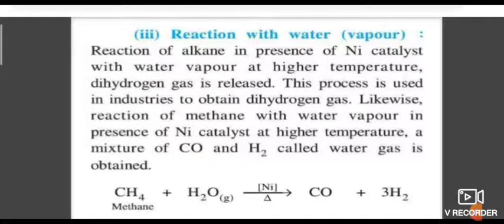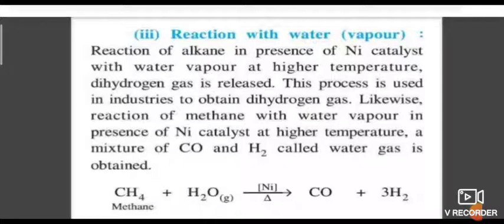Next, pyrolysis or cracking. When higher alkanes are heated at higher temperature, they decompose to give smaller fragments like lower alkanes, which is called pyrolysis. So dodecane under the conditions of palladium, nickel catalyst gives heptane, pentane and other products. This reaction takes place by a free radical mechanism and the products are used to prepare oil gas or petrol gas from kerosene oil.